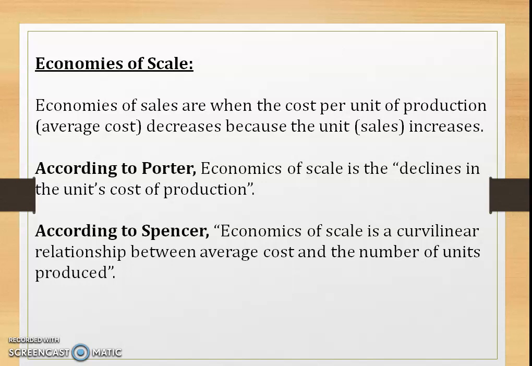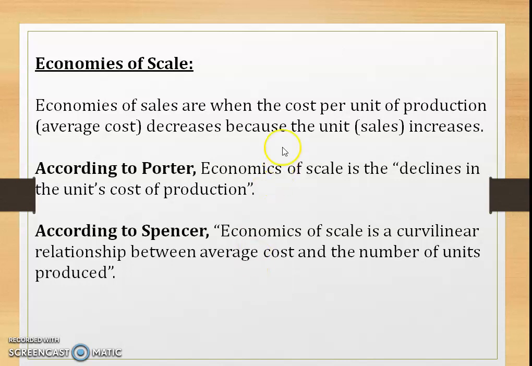For example, if a firm moves from the small scale of production to a large scale of production, which is nothing but mass production, the firm buys the raw material in bulk, right? And therefore the raw material costs come down. So low setting costs and efficient production lead to the cost per unit of production decreasing.